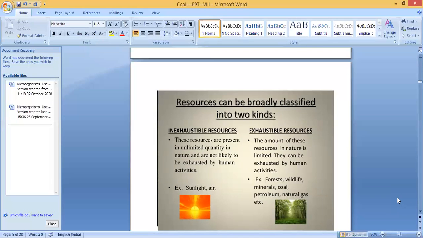Example, forest. Suppose you are cutting the trees and keep on using, what will happen? All the trees will get over. It's limited. Same with wildlife, the animals living in forests. If you keep hunting or using those animals, what will happen? They will finish. It's not like sunlight, air, water. Same with minerals. Then coal, then petroleum. All the vehicles are using fuels, but after many years, maybe 500 years, 1000 years, it will get over. The next, natural gas, is also an example of exhaustible resources. Forest, wildlife, minerals, coal, petrol, natural gas, etc.